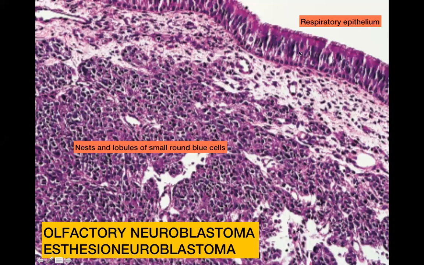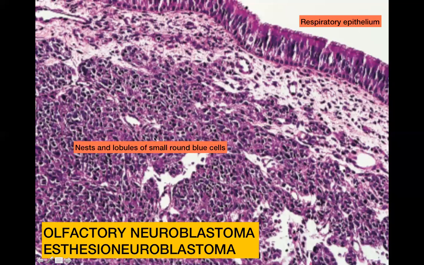The epithelium over here is the pseudostratified and ciliated respiratory epithelium. You can actually see the cilia over here, and you can see the pseudostratification of the nuclei. Underneath, you can see the lesional tissue, which is the tumor. The tumor is composed of nests and lobules of small, round, blue cells. All those adjectives are really important. They are small, they are round, and they are blue.